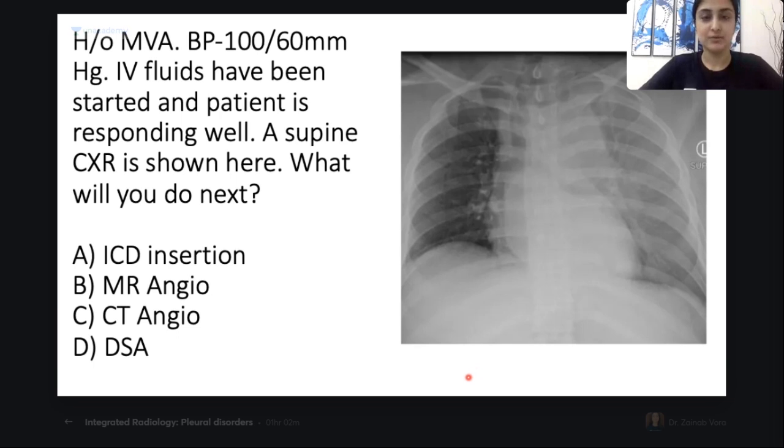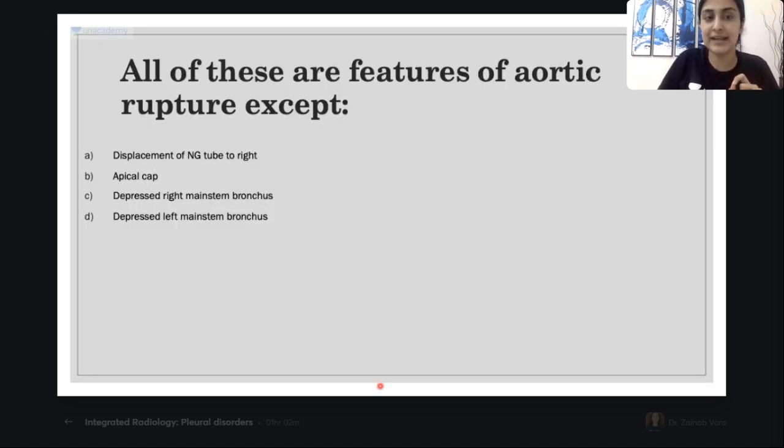See this X-ray. Ignore this MCQ and see this X-ray first, and then we'll do the MCQ. So what am I seeing? Can you all appreciate this mediastinal widening, guys? So let's write down the features of aortic rupture right here. One, which is not mentioned, is mediastinal widening.